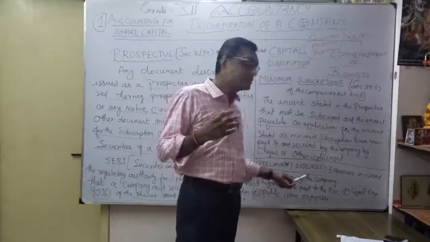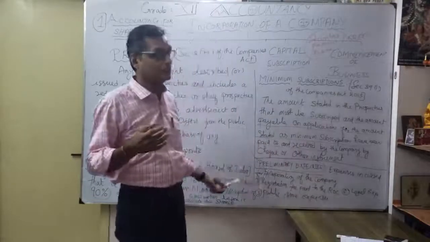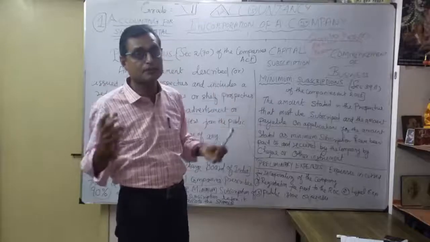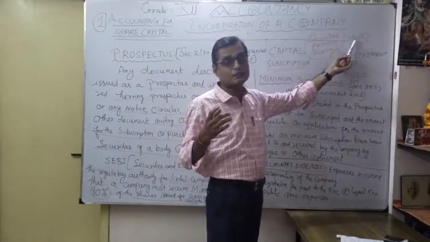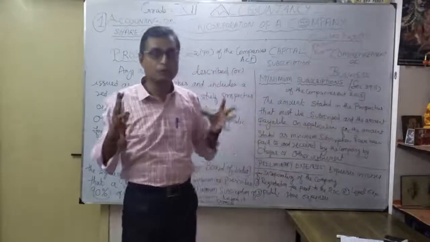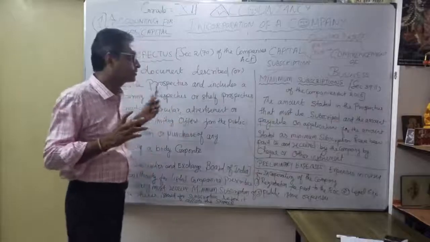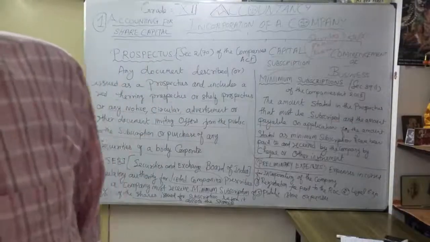Maybe registration fees paid to the registrar of companies, then legal expenses, then public issue expenses. All these expenses are going to be incurred with the help of the securities premium reserve. Under section 52, subsection 2, they clearly mention the procedures for how we are going to utilize it for the particular expenses.